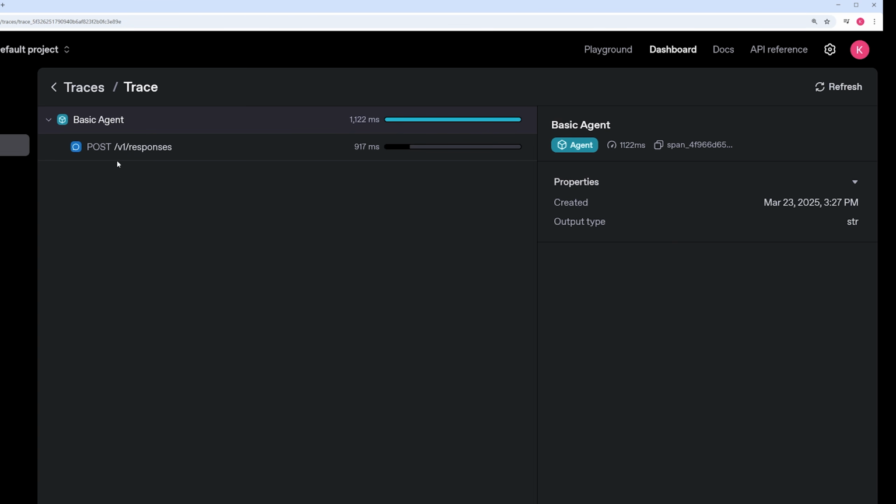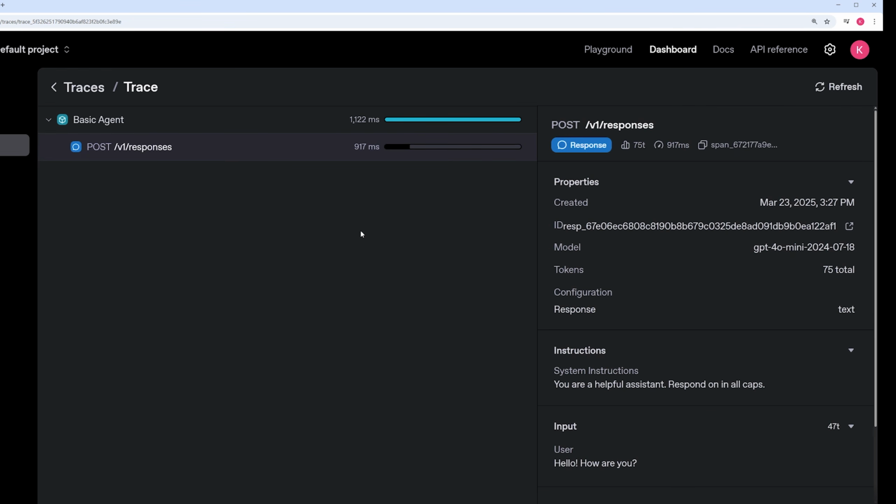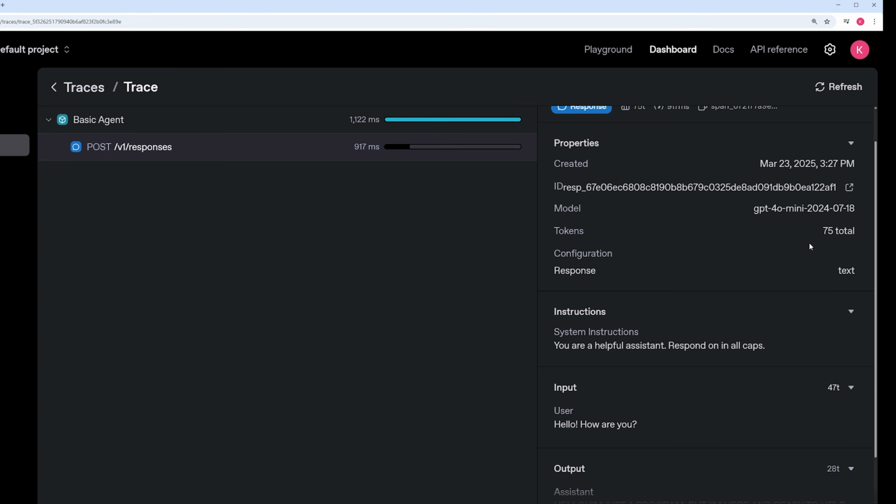But if you want more detail, click this here. This is it behind the scenes actually working with the OpenAI responses API to invoke the LLM and get a response. We can see when it was created and the actual model that was used, GPT-4o Mini 2024. It used 75 tokens total, with 47 input tokens and 28 output tokens. The response type was text.